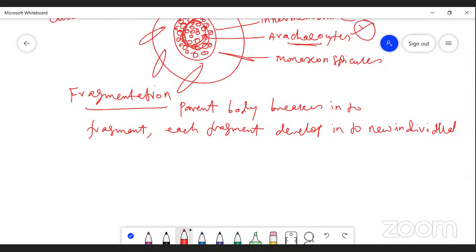Fragmentation is also called pedal laceration. What is the other name of fragmentation? It is also called pedal laceration. It occurs in sea animals.